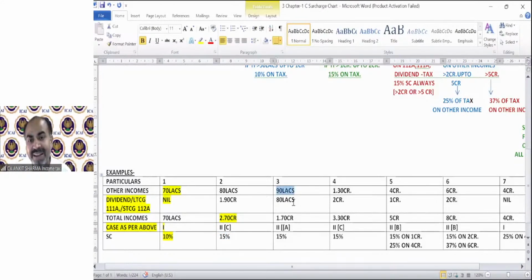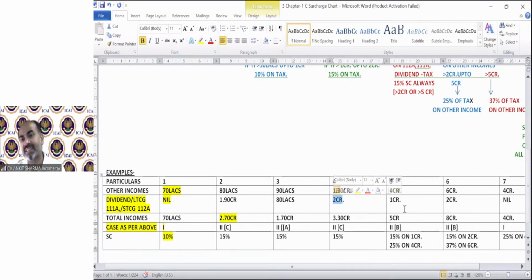If the income is 90 lakh and 80 lakh, so now income is 1.7 crore. That means income does not exceed 2 crore after including the special income. So that is applicability of case A as above. And case A says, if your income is between 1 crore to 2 crore, then the surcharge rate will be 15% common. If it is 1.3 crore and 2 crore, this income will be 3.3 crore. So that is case C of case number 2.